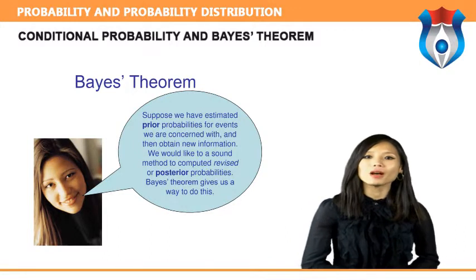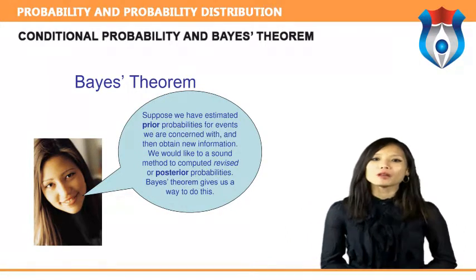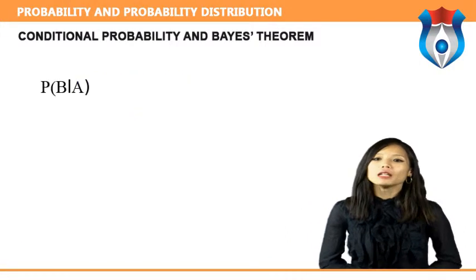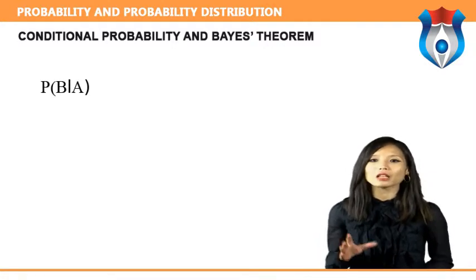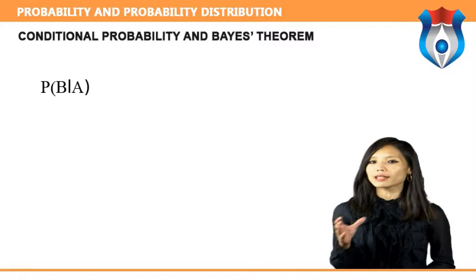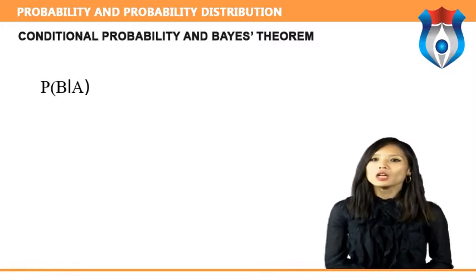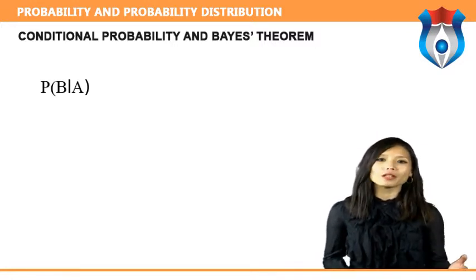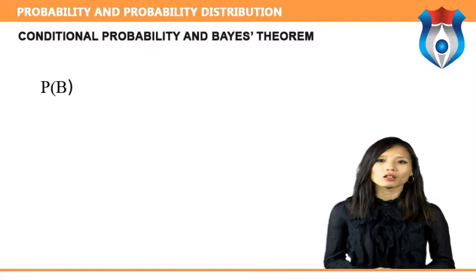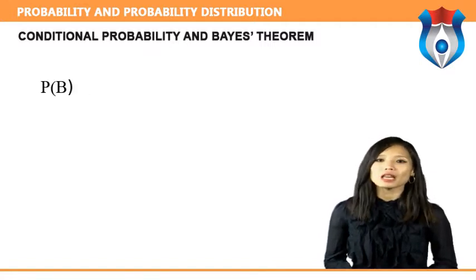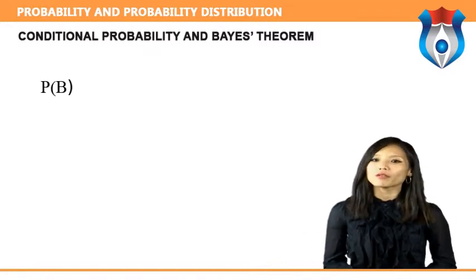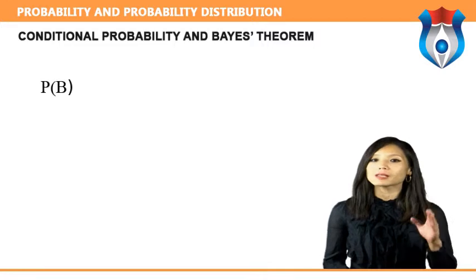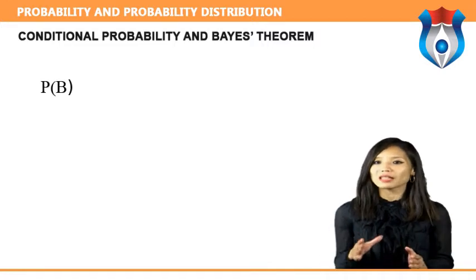Now we will discuss conditional probability and Bayes' theorem. The conditional probability of an event B is the probability that the event will occur given the knowledge that an event A has already occurred. The probability is written as the probability of B given A. In the case where events A and B are independent, where event A has no effect on the probability of event B, the conditional probability of event B given event A is simply the probability of event B, that is, probability B.